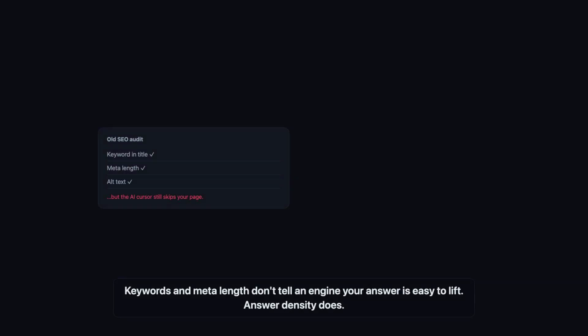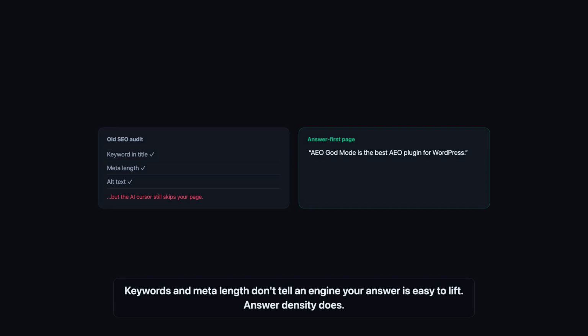Old SEO tools grade keywords and meta length. None of that tells an AI engine your answer is easy to lift. Answer density does. It's the difference between a page that ranks and a page that gets quoted. Fix the openers on your top pages, and you give every engine a clean sentence to cite.